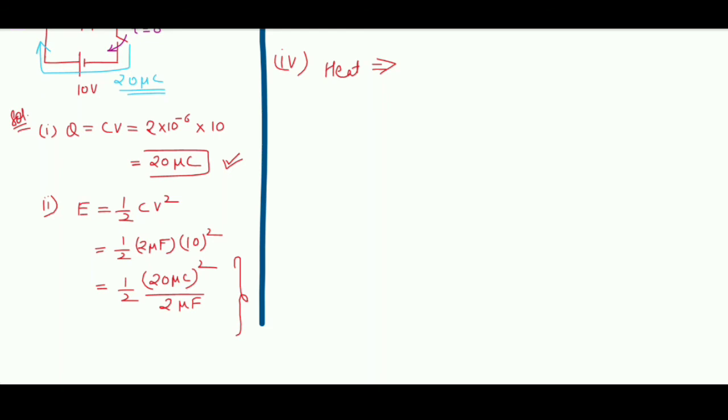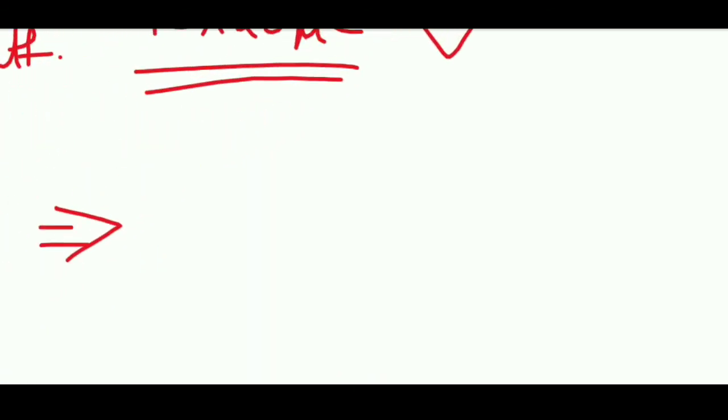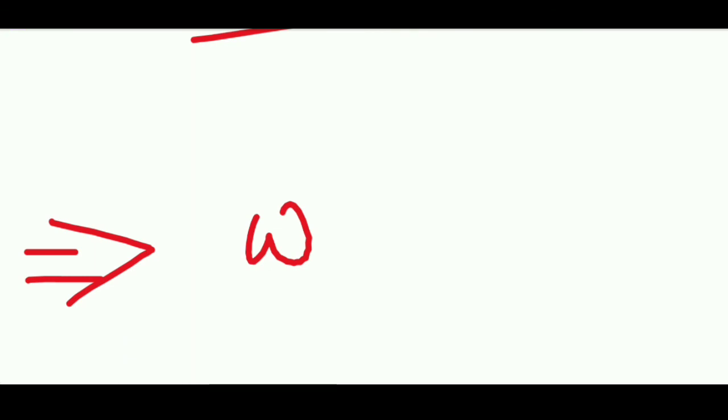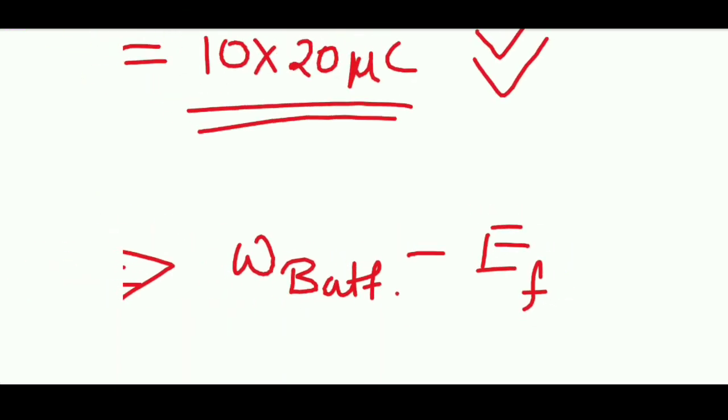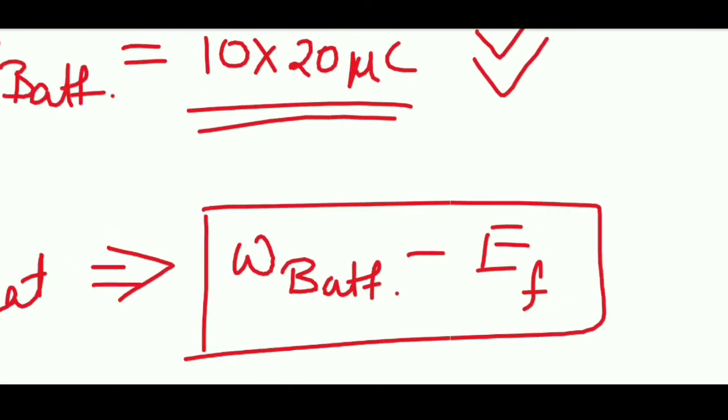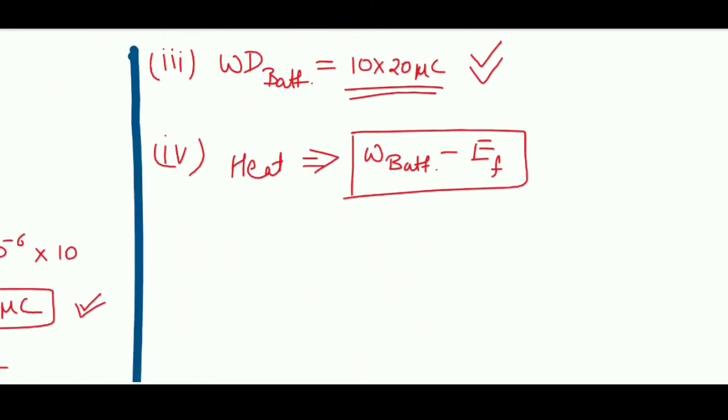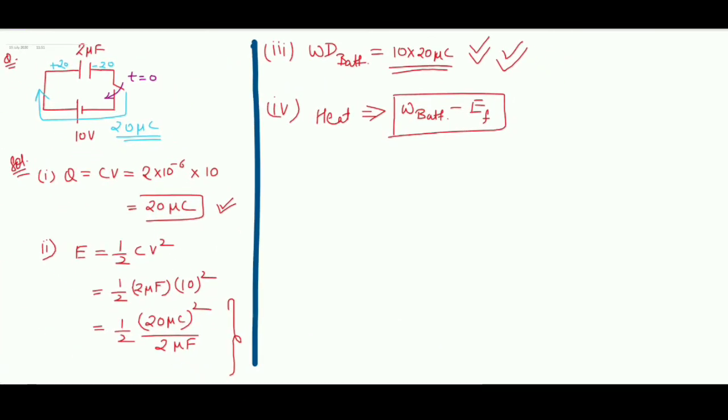Initially there was no energy, so heat generated can be figured out directly by subtracting the energy finally stored in the capacitor from the work done by battery. If you do 10 volt into 20 microcoulomb minus this expression, you will get the heat generated.